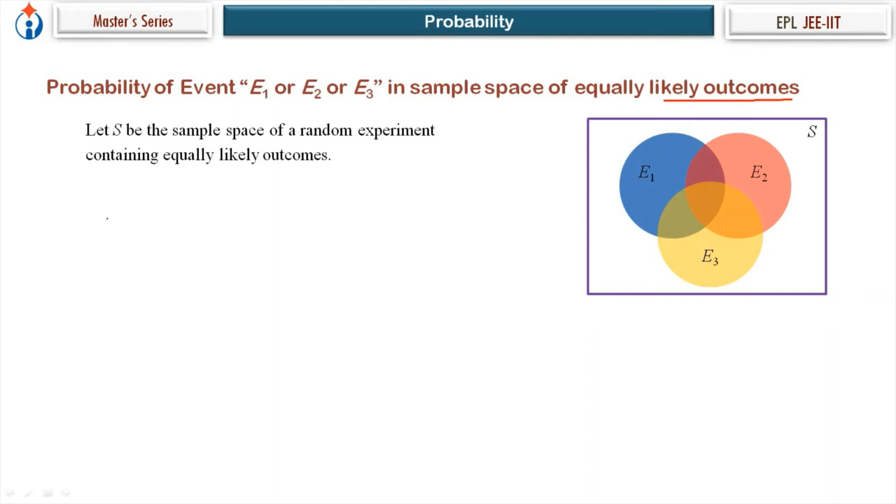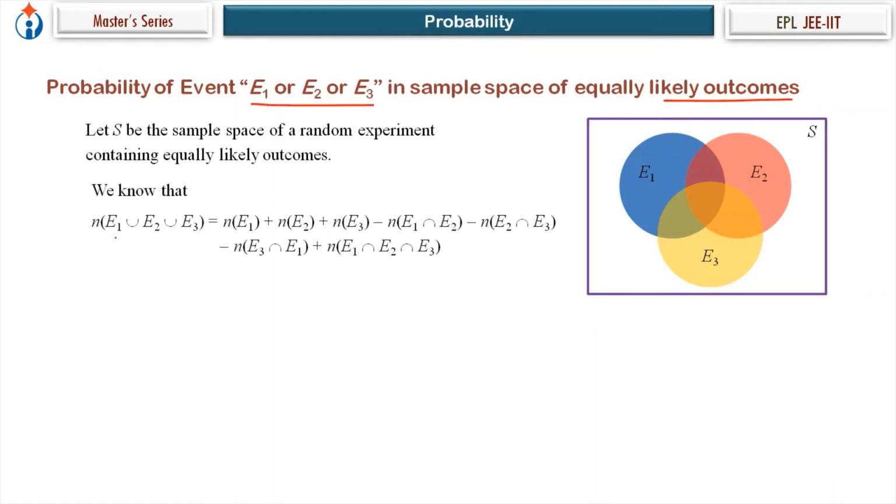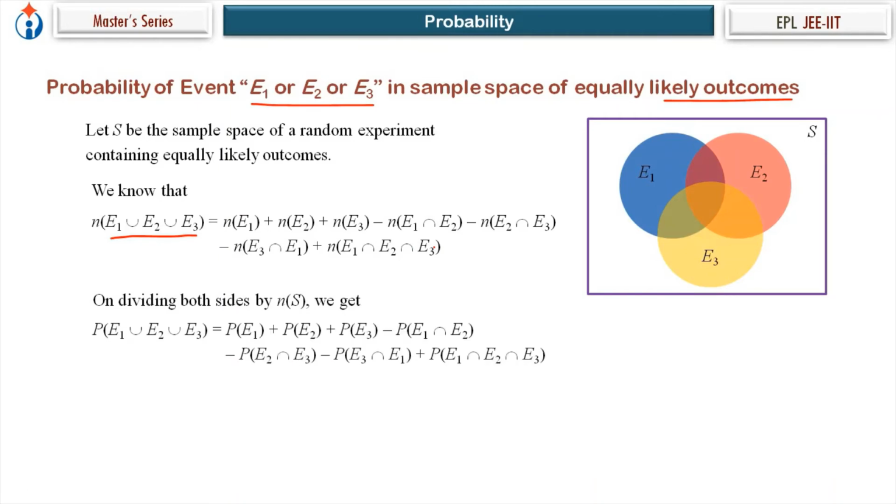In a sample space of equally likely outcomes, the event E1 or E2 or E3 is E1 union E2 union E3. So n of E1 union E2 union E3 is equal to this from set theory, divided by n of S, we get this result. We just proved that in, I think, example 16. So a simple method using the Venn diagram.